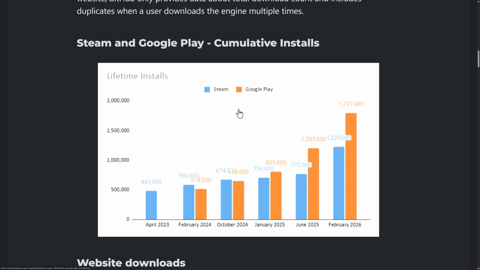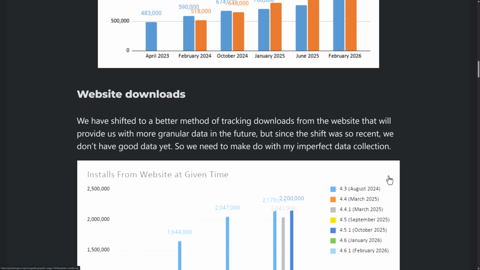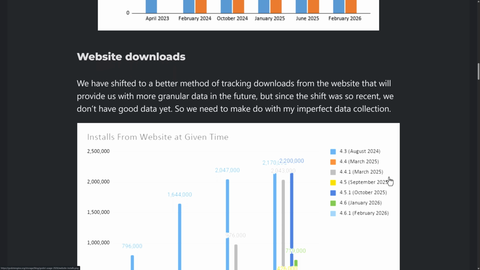And then 1.2 million people have installed it on Steam. Now, I do find Steam is a terrible platform for developer tools. I find it irritating if I install something from Steam and then I open up my Steam Deck and play a game, it makes me shut down the dev tool I'm working on. So I get why a lot of people aren't necessarily installing from Steam, because it can get pretty annoying.